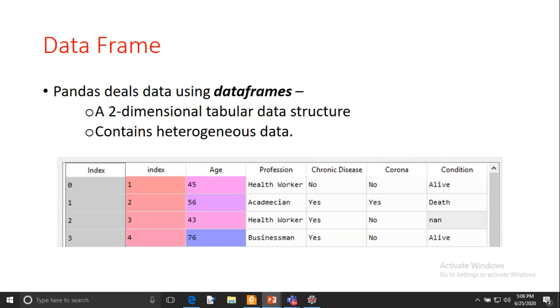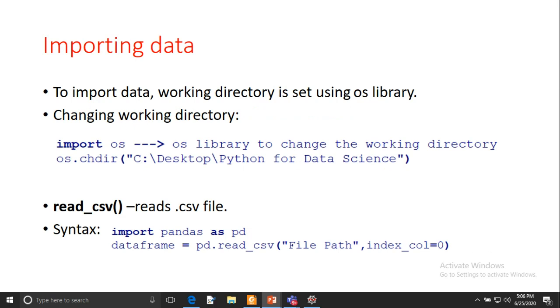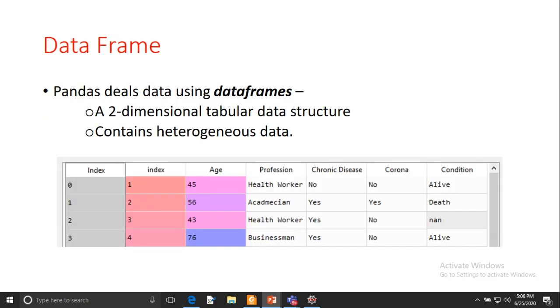So you can see here we have one snapshot of a data frame. Here we have index shown two times. Later we will discuss why it is showing the index two times. And you can see it is shown in the form of a table. Here rows and columns are labeled. The labeling for rows is the indexing, which starts from 0 to n minus 1, and each column is labeled with the name of the variable. So we say it has labeled axes.